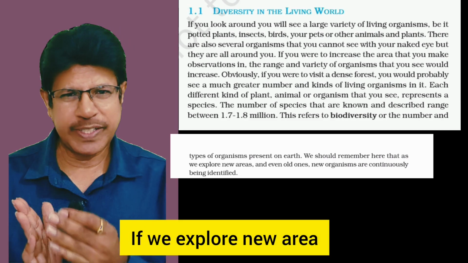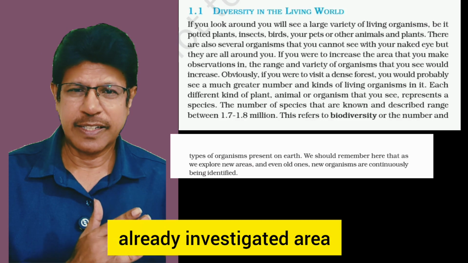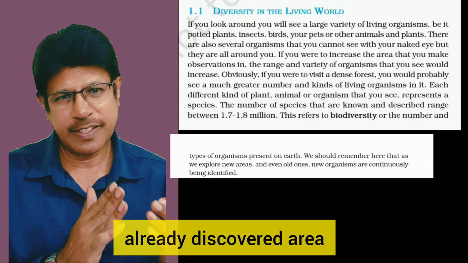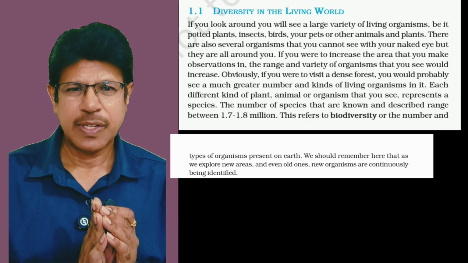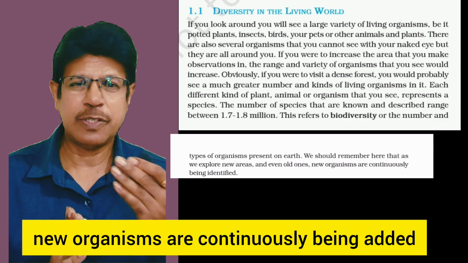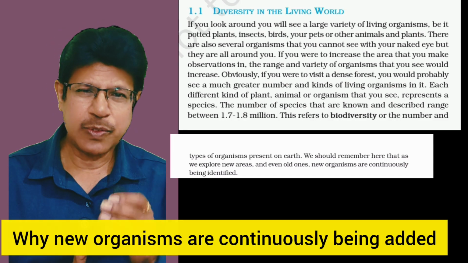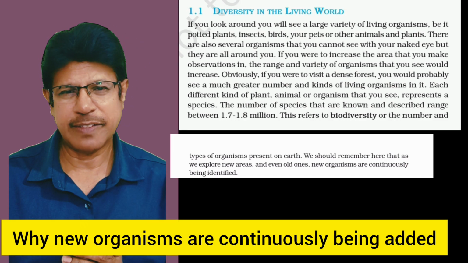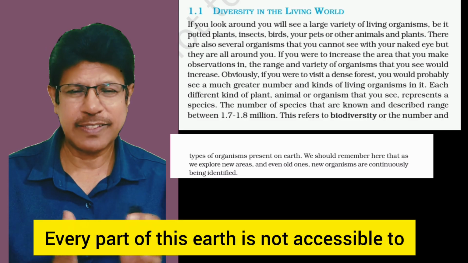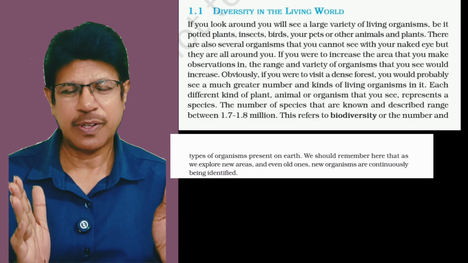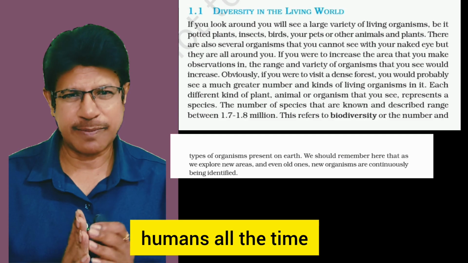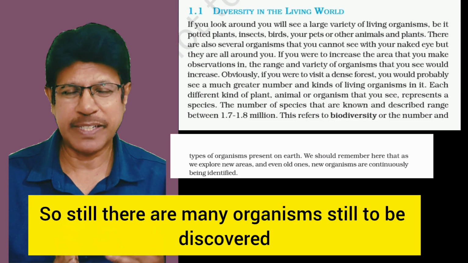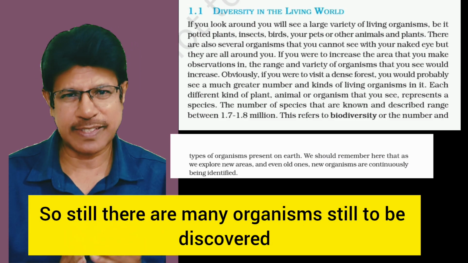If you explore a new area, or an already investigated, already discovered area, new organisms are continuously being added. Why are new organisms continuously being added? Every part of this earth is not accessible to humans all the time, so there are still many organisms to be discovered.